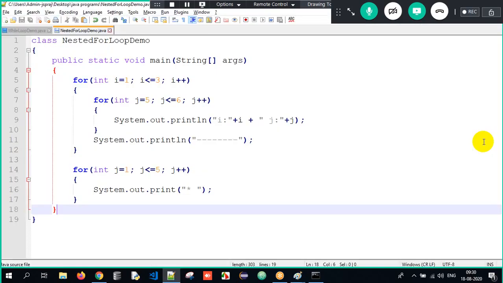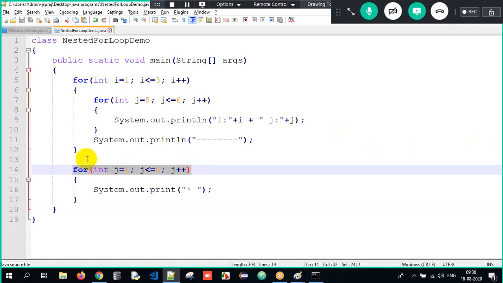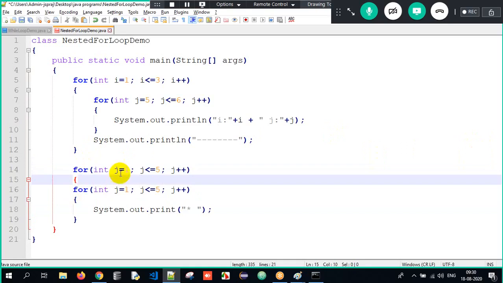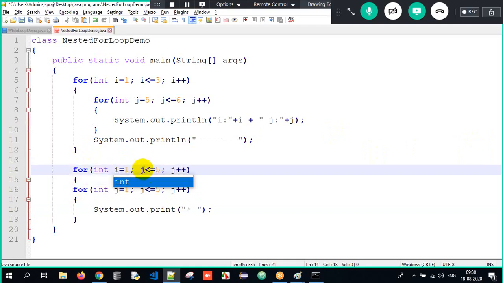So nested for loop is the basic funda, okay, for pattern programming. If you have to be strong enough in pattern programming here, you have to be strong enough in nested for loop here.